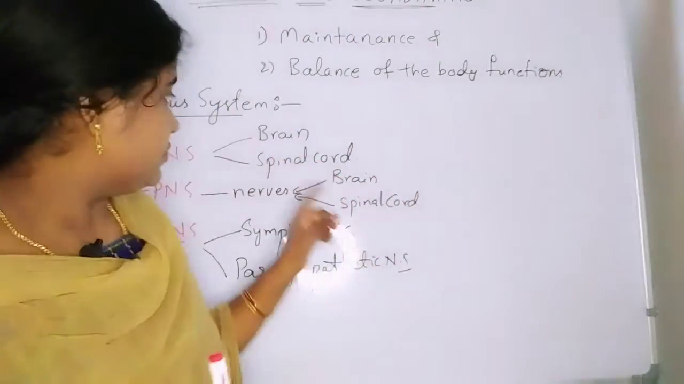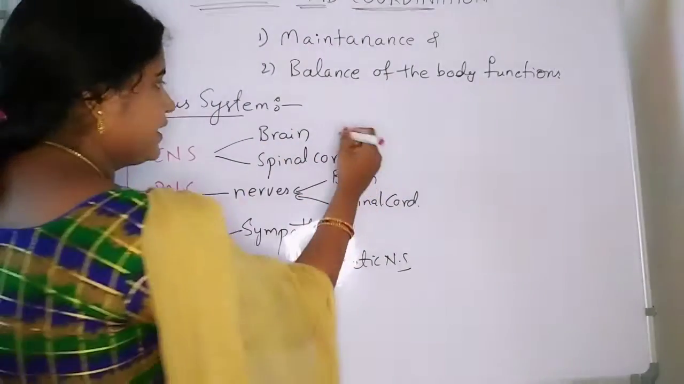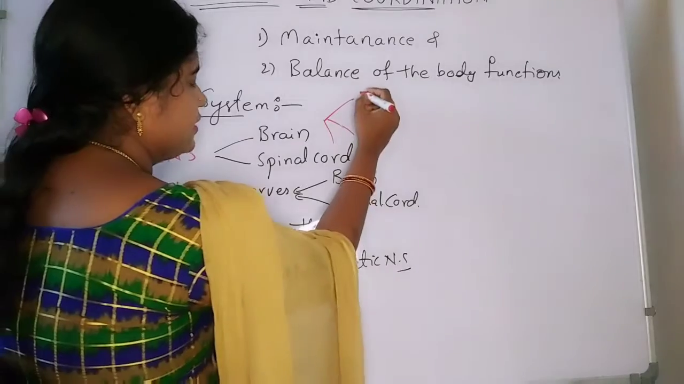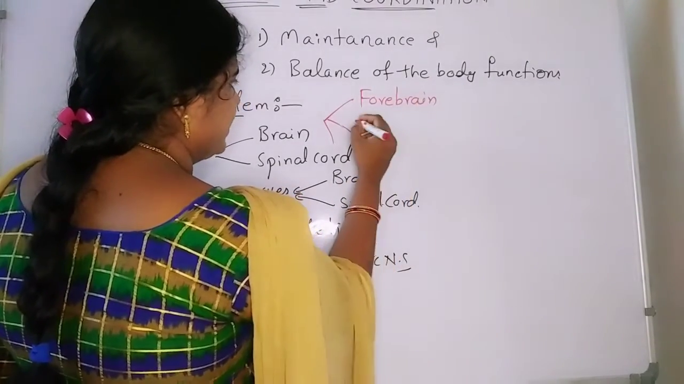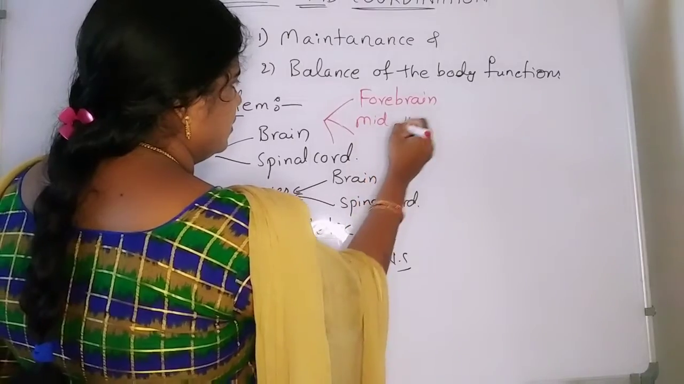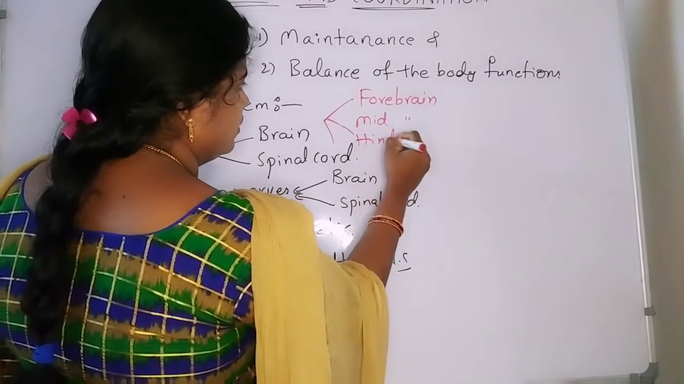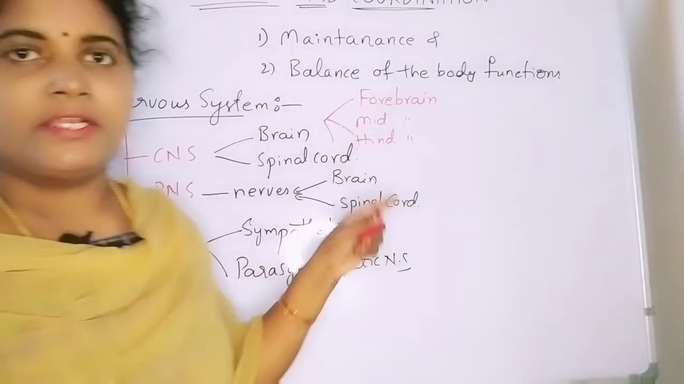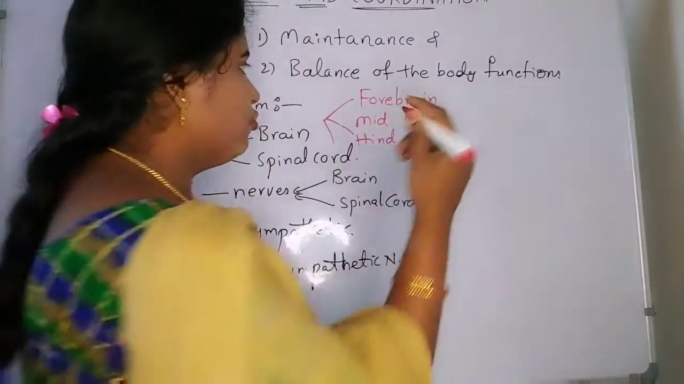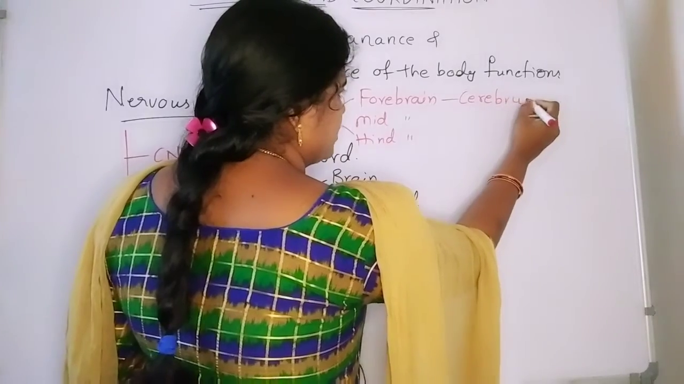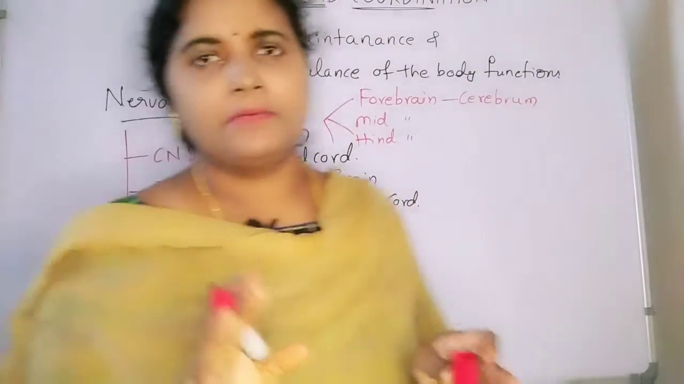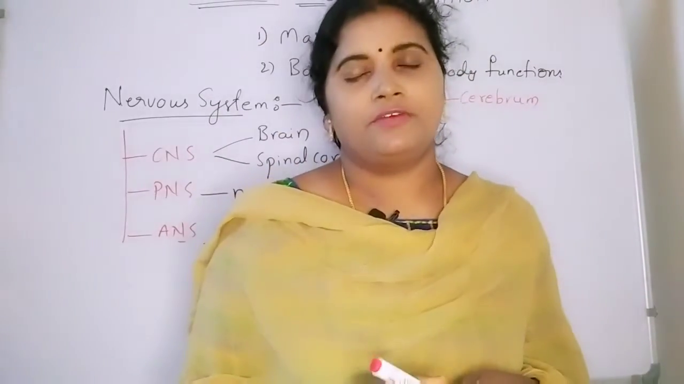So first we are going to see the brain. The brain is divided into three types again: forebrain, midbrain, and hindbrain. So forebrain, again it consists of cerebrum. Cerebrum is the major part of the brain.